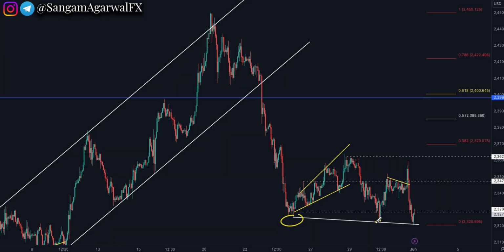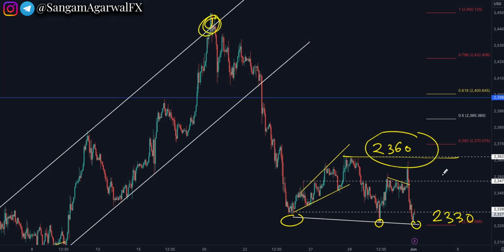But for a scalper or small trader, this area near 2360 and 2330, these are big static support and resistance levels. So not just this high, but below 2360, the gold price is bearish on the H1 time frame.